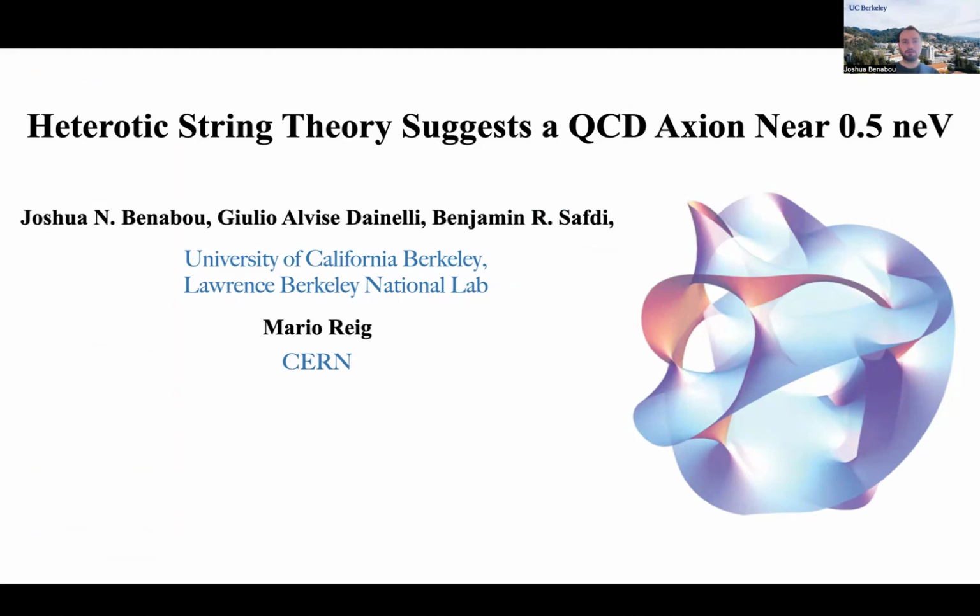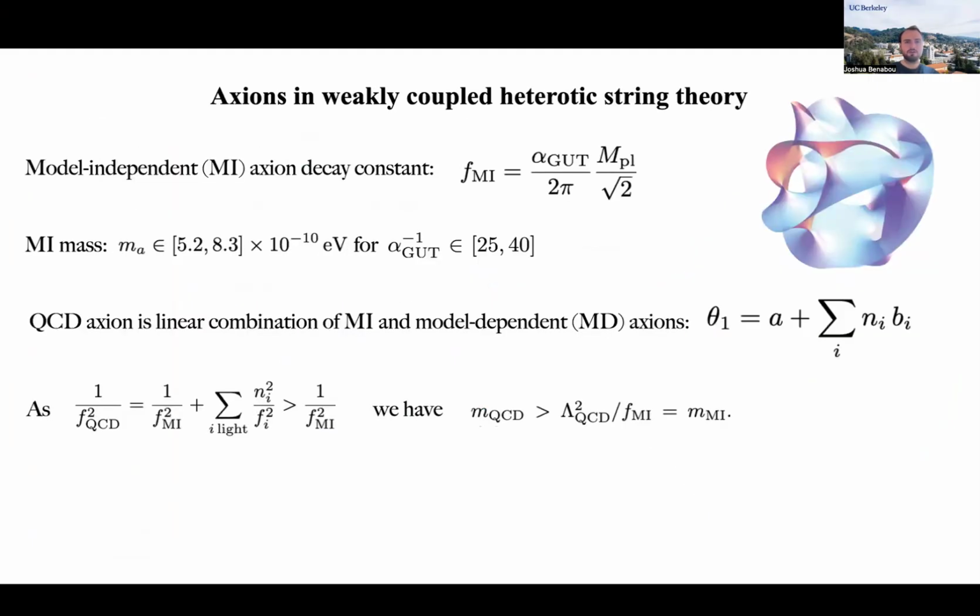Hi, my name is Josh Benabou, and I'd like to tell you about our paper, Heterotic String Theory Suggests a QCD Axion near 0.5 nanoelectronvolts. This is work with my collaborators at Berkeley, Giulio Dainelli and Benjamin Safdi, and with my collaborator at CERN, Mario Reig. In our paper, we study the QCD Axion mass in weakly coupled heterotic string theory.